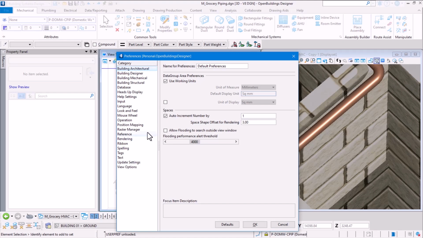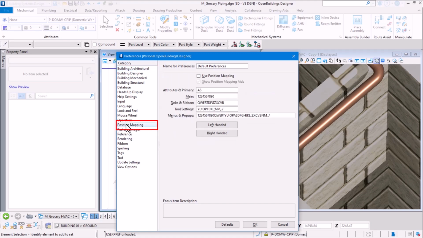Right? So let's take a look at this category called position mapping. It is this category we will enable now to activate the position mapping. We turn on the setting here called use position mapping. You'll also notice at the bottom of the screen there is a description about this command.